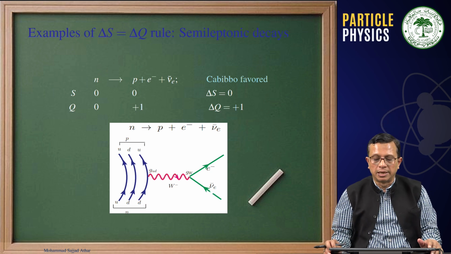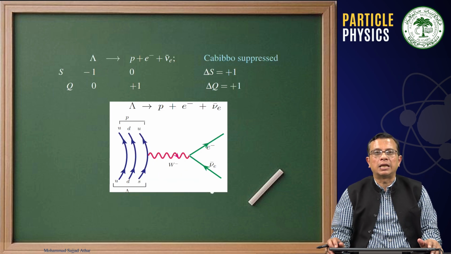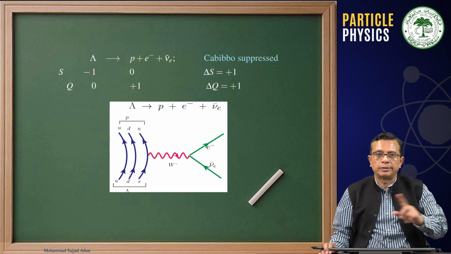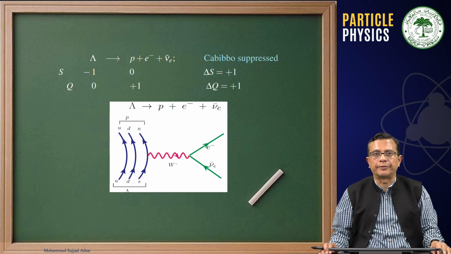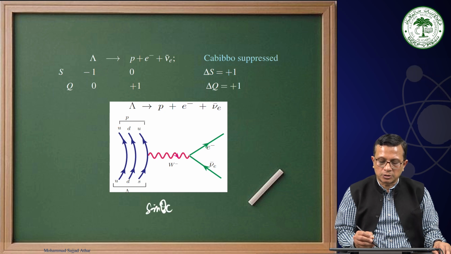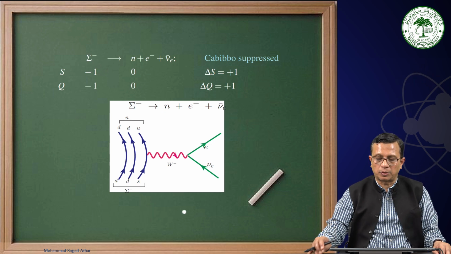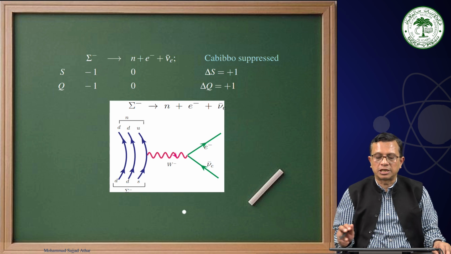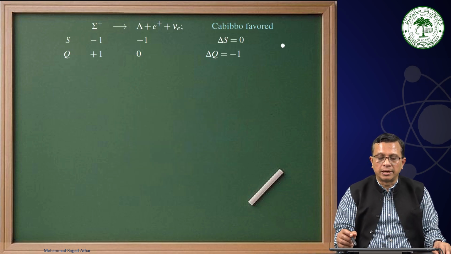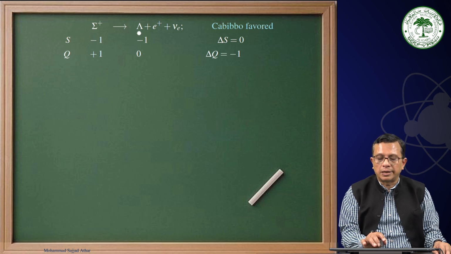And as you can see, this is a Cabibbo favored process, while if we consider lambda decaying into proton plus electron plus antineutrino, you can see that s is getting converted into u, mixing between the two generations of quarks, and here that should contain a factor of sine theta c, and therefore this should be a Cabibbo suppressed process.